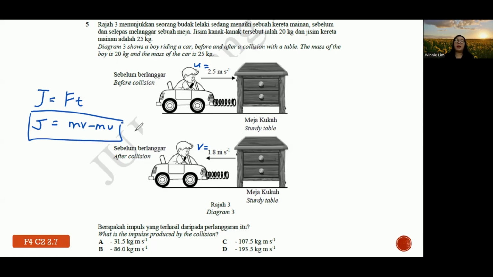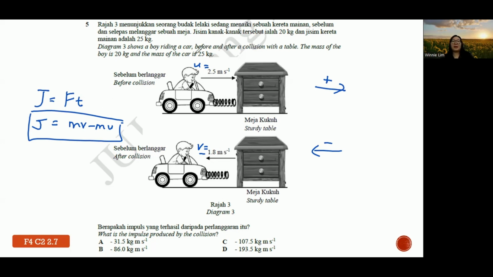And for information, under forces and motion, most of the physical quantities are vector quantities. So direction is important. Notice or not? So initially they move in this direction. So generally we always assume positive toward the right side, like a number line. Then that's why when he bounced back, this direction is the opposite direction already. So it becomes negative. So you have to denote a negative inside the value. If you don't do so, then later your answer will be wrong.